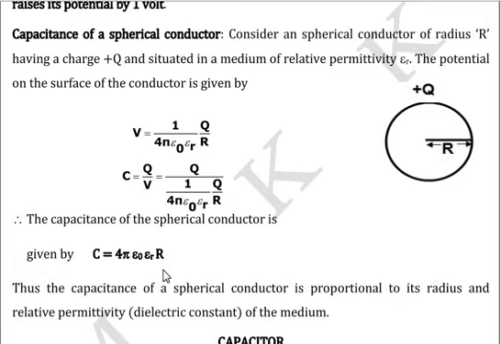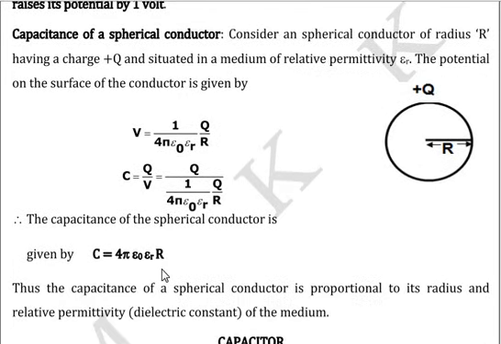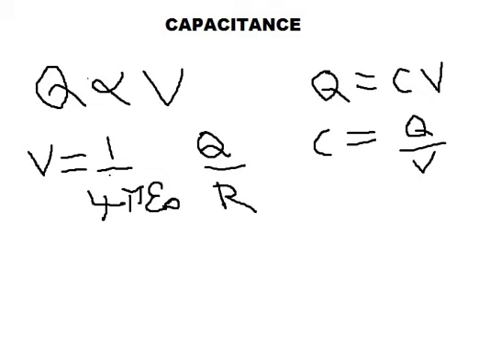Now we will think of a situation. We will calculate the radius of a spherical conductor kept in air medium whose capacitance is equal to 1 farad. So I repeat, now we want to calculate the radius of the spherical conductor required, which is having a capacitance of 1 farad placed in air medium.